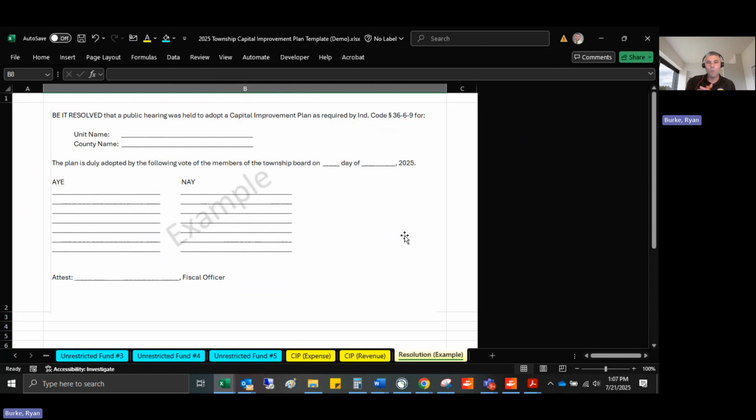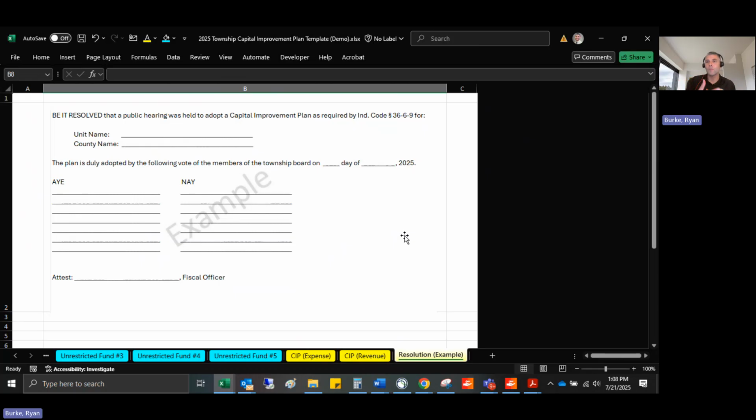Okay. Now, with that, you have two really good resources at your disposal. You have your DLGF budget filter app. Unfortunately, we will be in workshops between July and August, so that makes it a little bit busier. But also during your workshop, feel free to let us know if you have any questions. We may not be able to answer a lot of those specific legal advice questions, but that's where either your attorney, your bond, or your counsel, or maybe even the township association should be able to help with. Okay, and that was the second big resource you have.